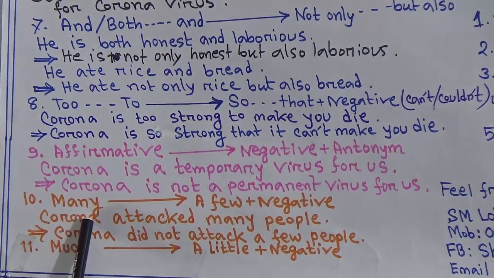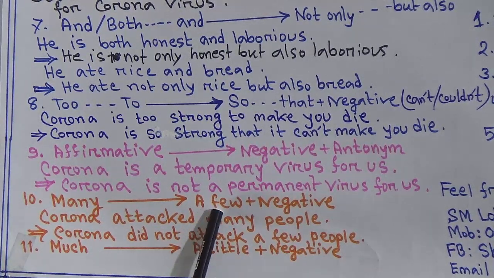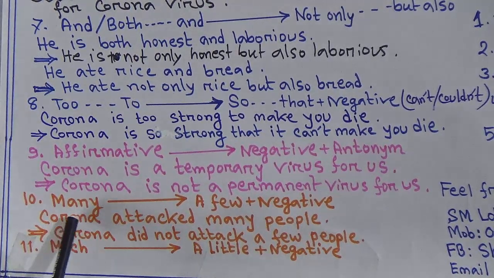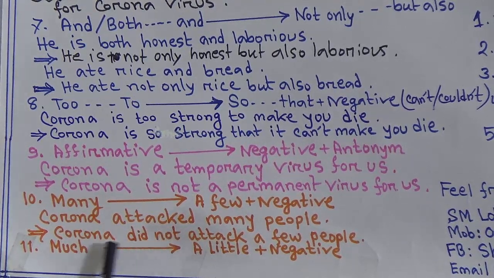Next number 10. Many will be changed by a few plus negative. First of all, you have to write a few due to many, then the sentence structure should be negative. Let's see the example. Corona attacked many people. Many people. So let's see the answer. Corona didn't, you have to use here auxiliary verb according to tense. As it is past tense, that's why I have written here didn't. Corona didn't attack a few people.